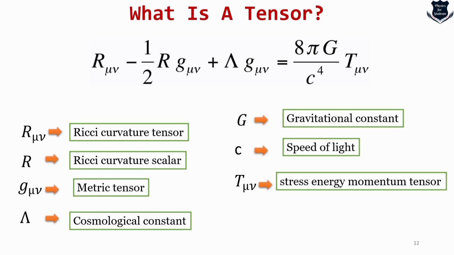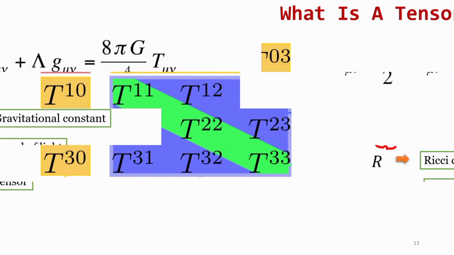Now, this is not the right time to explain the meanings of each of these tensors, because it has been explained in quite some detail in multiple videos in my general relativity playlist. But R mu nu, G mu nu, and T mu nu are the three tensors which are there, and there is one hidden tensor which is called the Riemann curvature tensor. I'm not going into that. So you see the importance of tensors. It is there in Einstein's general relativity, and it shows how space-time is curved and how we measure the curvature. We will come to that. We will soon see why tensors are so important.